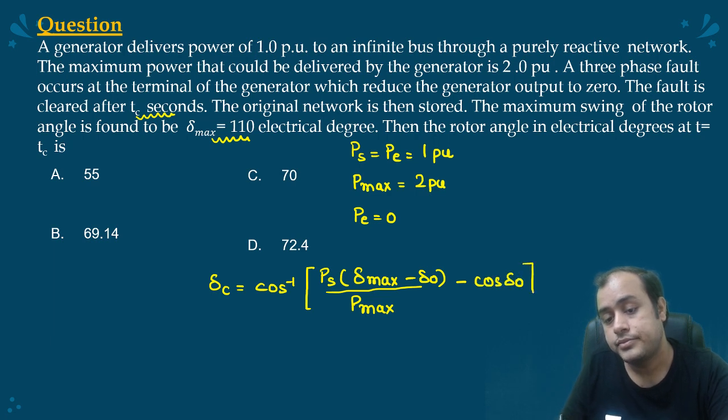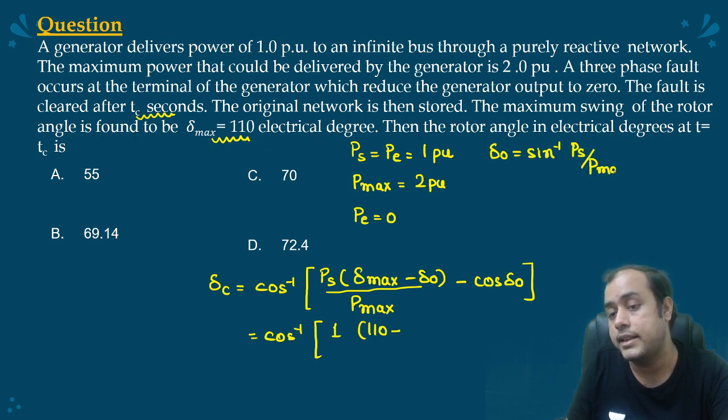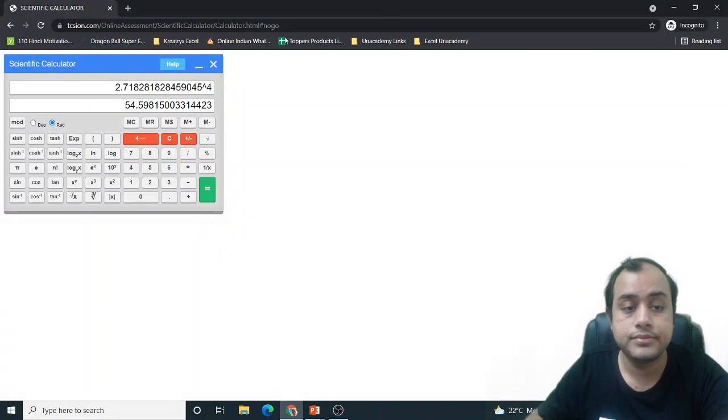Okay, this is the formula. Now I need to evaluate this. Cos inverse 110 minus, how will we find delta naught? Delta naught is sine inverse PS by P max, that is sine inverse half. Now I do know it is 30 degree, but let's use the calculator.